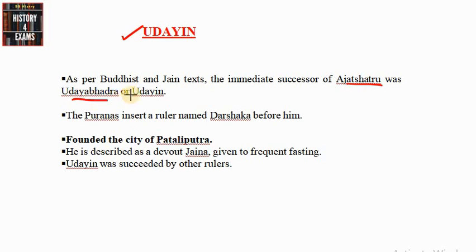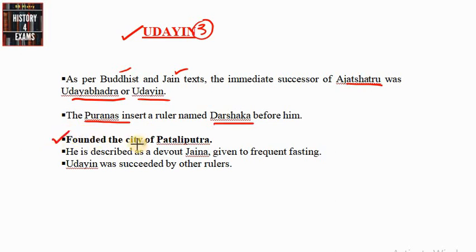As per Buddhist and Jainist texts, the immediate successor of Ajatasatru was Udayabhadra or Udayin. That is according to Buddhist and Jainist texts. But at the same time, the Puranas insert another ruler named Darshaka before this king Udayin. Anyhow, Udayin was one of the important rulers of this Haryanka dynasty.